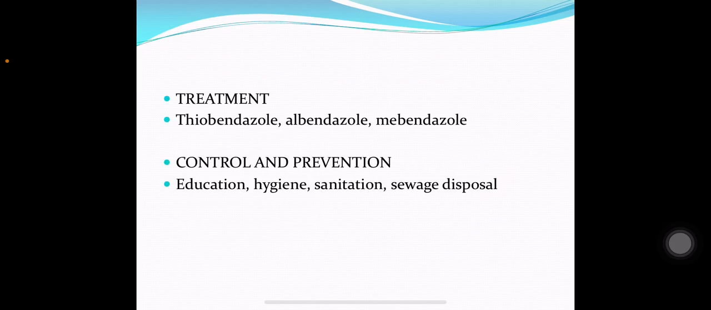In treatment, thiabendazole, albendazole and mebendazole are used, and in control and prevention, education, hygiene, sanitation and sewage disposal.